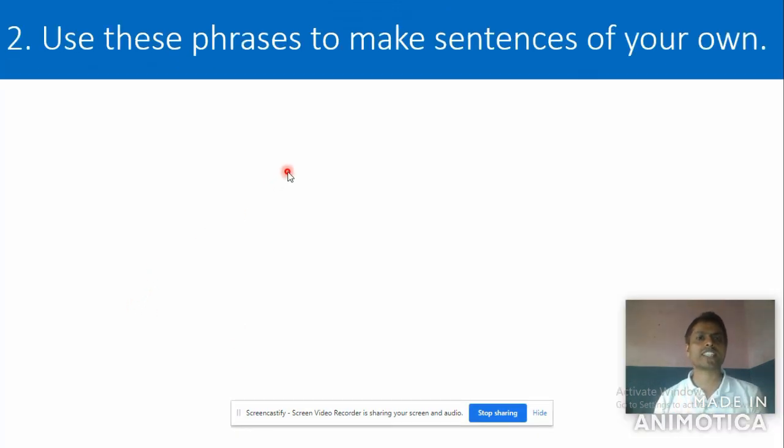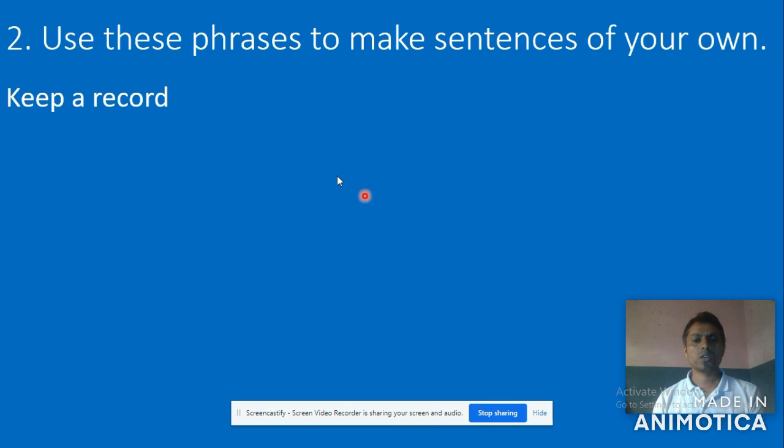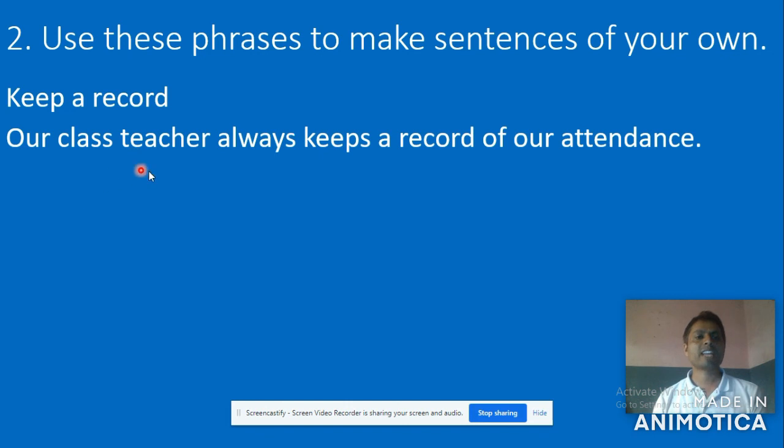Use these phrases to make sentences of your own. Now you have to make your own original sentences. Look here: keep a record. You should know its meaning very fast, then you have to be able to make your own original sentence. I will give you a demo sentence, and on the basis of that you make your own. Our class teacher always keeps a record of our attendance.